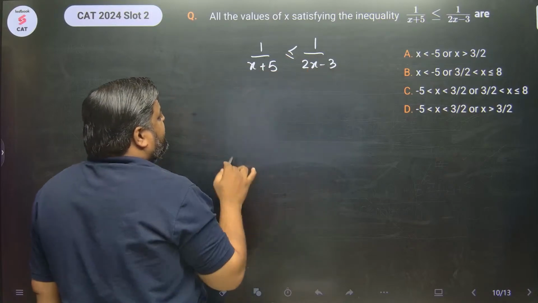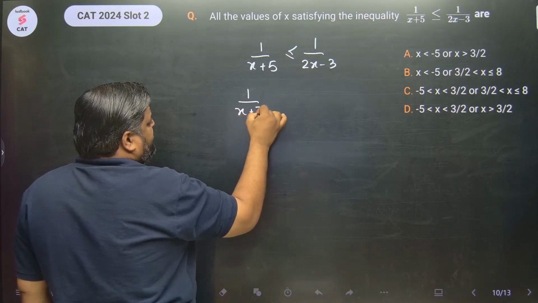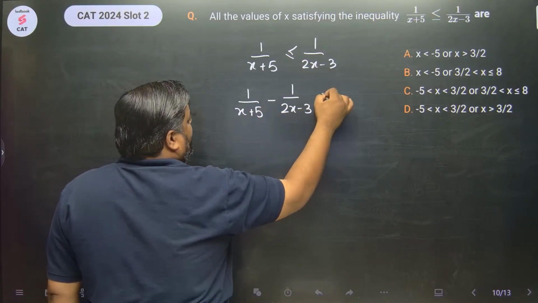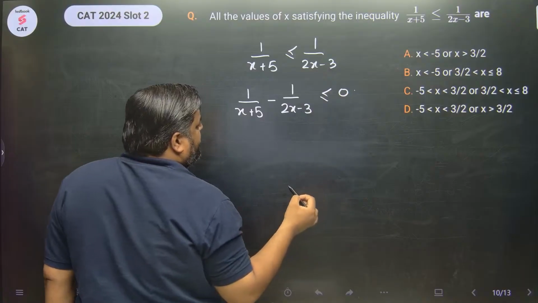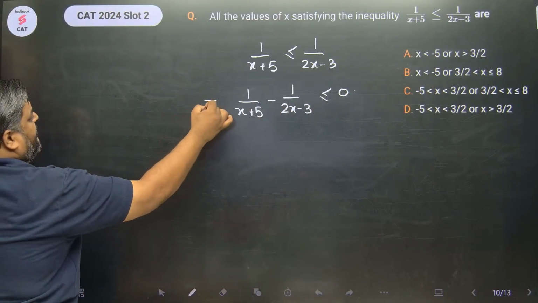Bring it to the left hand side. Very standard approach. 1 upon x plus 5 minus 1 upon 2x minus 3 less than equals 0. Simplify it. इसको थोड़ा सा सॉल्व करेंगे. So what we will get?